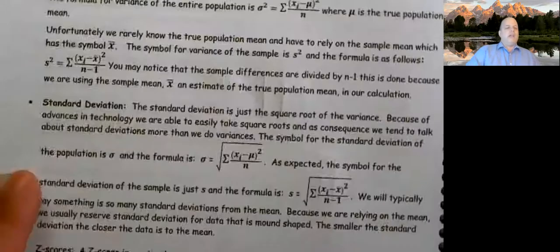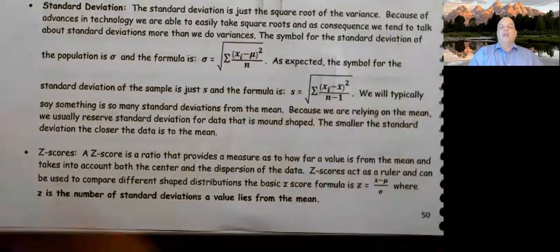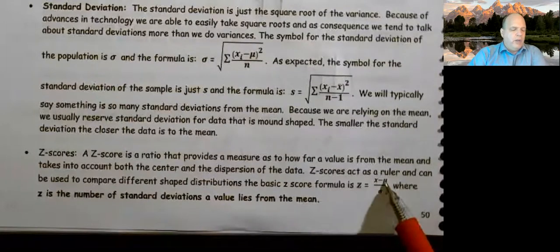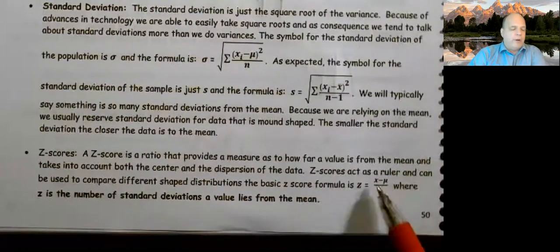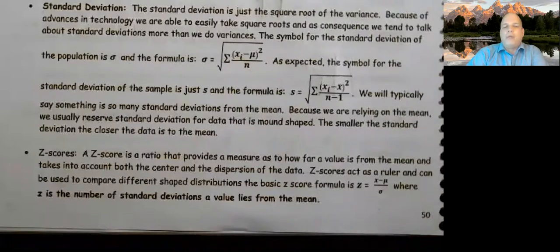And then the very last measure of spread is known as a z-score. It's just a ratio: how far a value is from the average, divided by the spread. So it's just a ratio. It's very, very powerful.